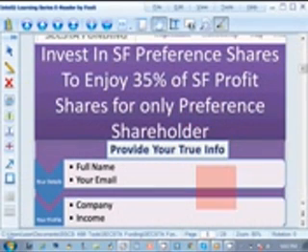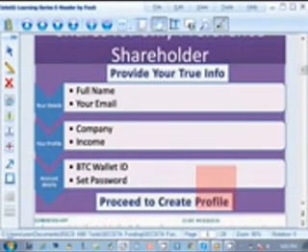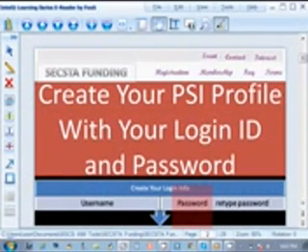You choose your preferred group level, select group level, fix accreditation amount. You must get accredited first. Then schedule your first group level investment deposit. You select the date when you want to pay, and you choose a payment method, either Bitcoin or card payment. You proceed to get accredited and activate your profile. Click. Alright, it takes you to the SF's one-click accreditation, which gets you ready for your first preference shares investment.